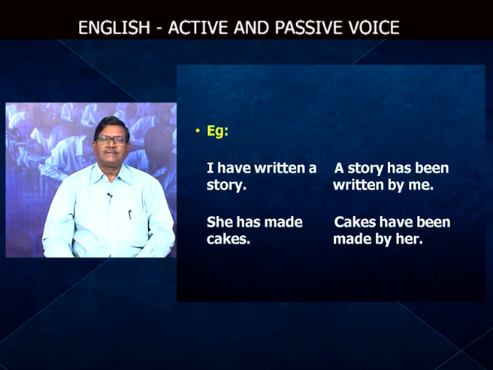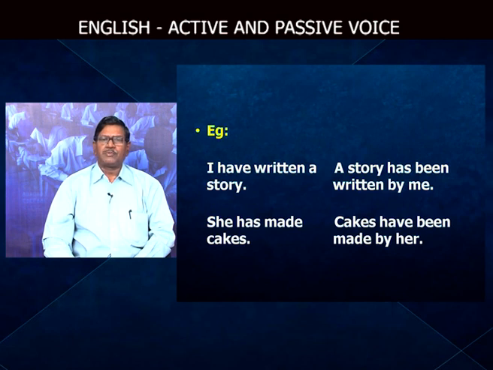Therefore, the sentence becomes a story has been written by me. And then look at the second sentence. She has made cakes. Cakes have been made by her. Cakes is the object in active voice and it becomes the subject in the passive voice. Has made, because it is she, the helping verb is has.